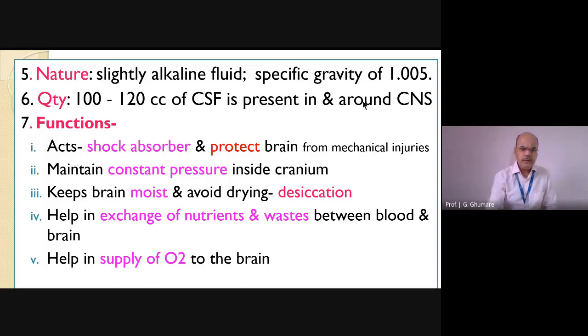Function-wise, it acts as a shock absorber. Whatever shock we bear on the head, the brain never gets damaged, remember, because the shock will be taken by the meninges, no doubt. In addition to the meninges, this fluid helps absorb the shock. That way it is called a shock absorber, and that way it protects the brain from any mechanical injuries, remember. So if you get hit on the head, the brain does not get damaged because the shock is absorbed by cerebrospinal fluid.